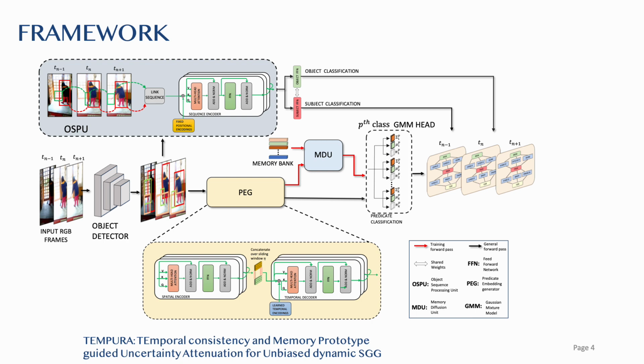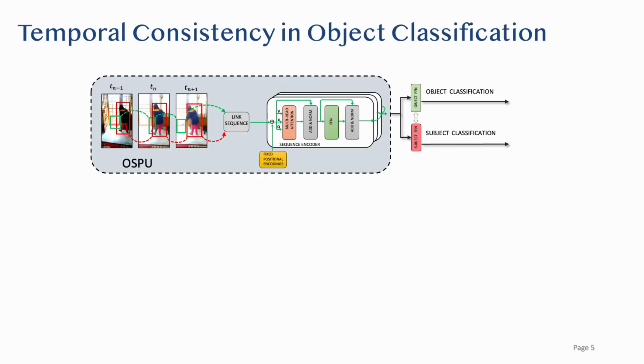To enable more temporally consistent object classification, we propose a learnable sequence processing setup. Inspired by meta-learning literature, we propose a novel memory-guided training strategy to address the long-tail nature of the predicate distribution. And finally, to model and attenuate the effects of uncertain predictions, we designed the predicate classification head as a Gaussian mixture model. First, we go over the object sequence processing unit, which is used to perform temporally consistent object classification.